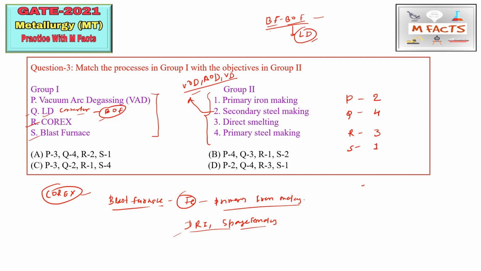So what is the code? That is 2431. So whatever options start with something other than 2, we can cross out. So A, B and C are wrong, and D is correct for this question. So D is the correct answer.